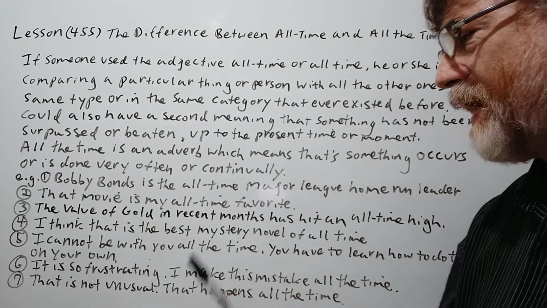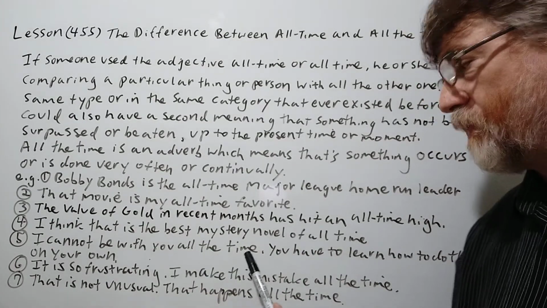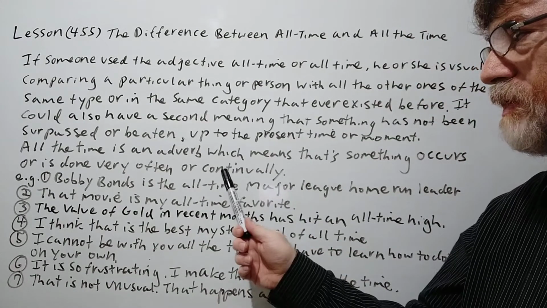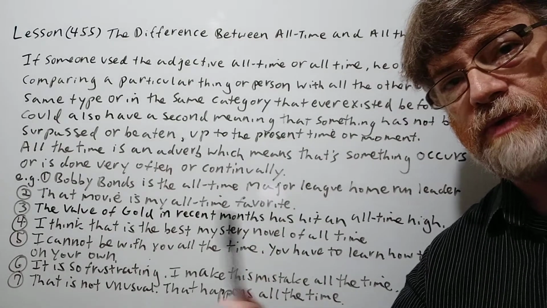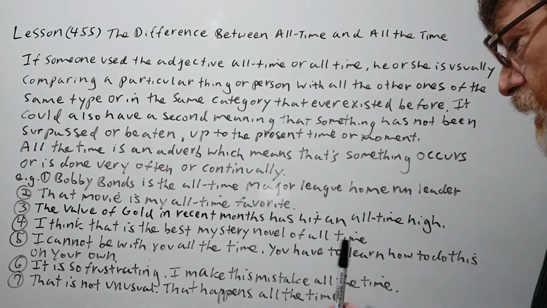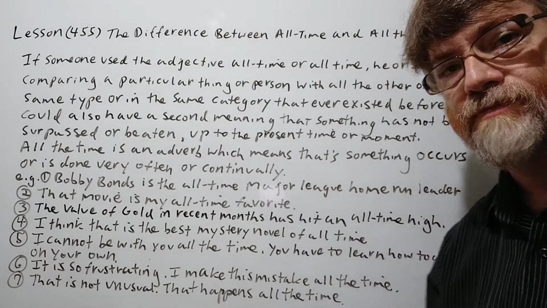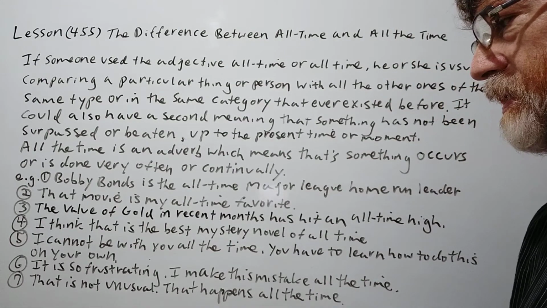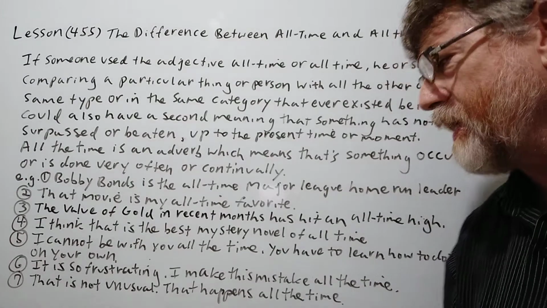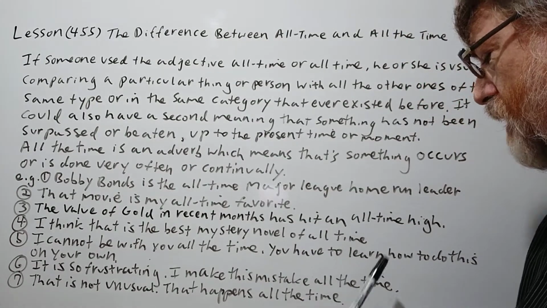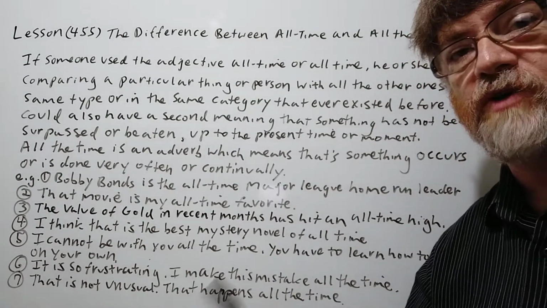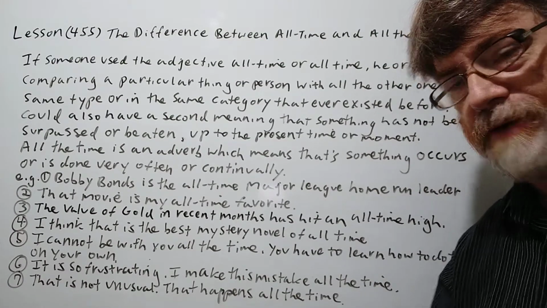Okay, number 5. I cannot be with you all the time. Remember, sometimes we say all the time means continually. I can't be with you continually. You have to learn how to do this on your own. Okay, good. Number 6. It is so frustrating. I make this mistake all the time, meaning you make this mistake very often. You do it all the time.